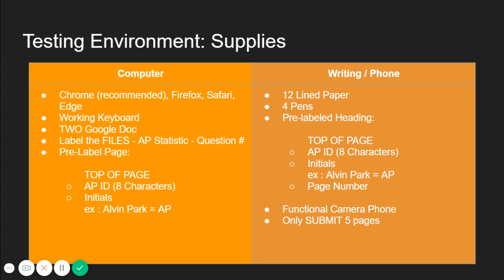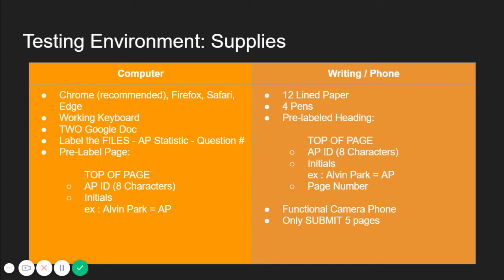You may complete the test via computer or on paper. If you are taking the test via computer, make sure that you have one of the following browsers: Chrome, Firefox, Safari, or Edge. Make sure that all buttons on your keyboard are functional. For the AP Statistics exam, you will have to create 2 separate Google documents. There will be 2 questions on the AP Stats exam, and each will require a separate Google document.